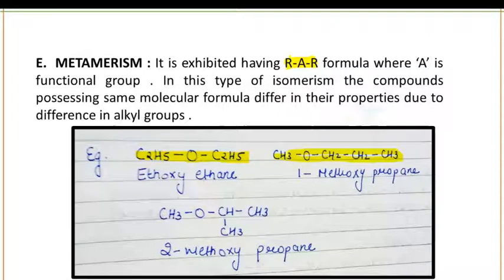Only the difference occurs in the alkyl group. As you can see here, the functional group is your O. When you see here, the alkyl group is different. Here C2H5 is the alkyl group, here C2H5 is the alkyl group. But in another compound, this is CH3 and this is CH3CH2CH2. Okay, so this is your metamerism.